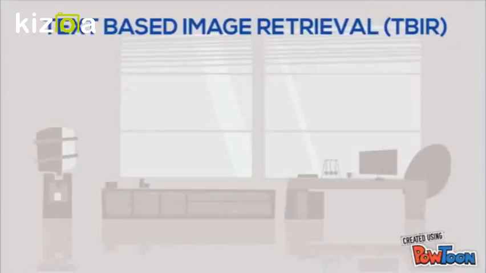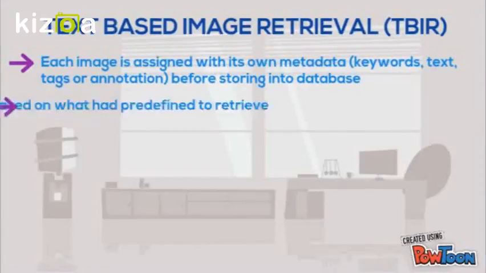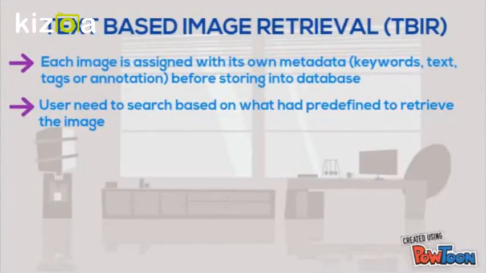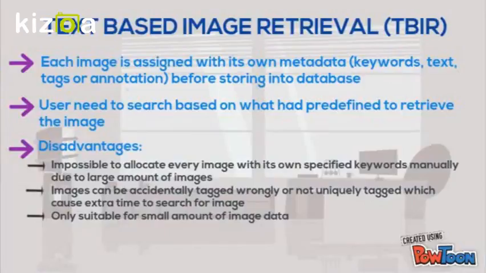Text-based image retrieval is a traditional image retrieval method, in which each image is assigned its own metadata, and the user needs to search based on what has been predefined to retrieve the image. The disadvantages of this method are, first, it is impossible to allocate every image its own specified keywords manually. Second, images can be accidentally tagged wrongly or not uniquely tagged. Third, it is only suitable for a small amount of image data.